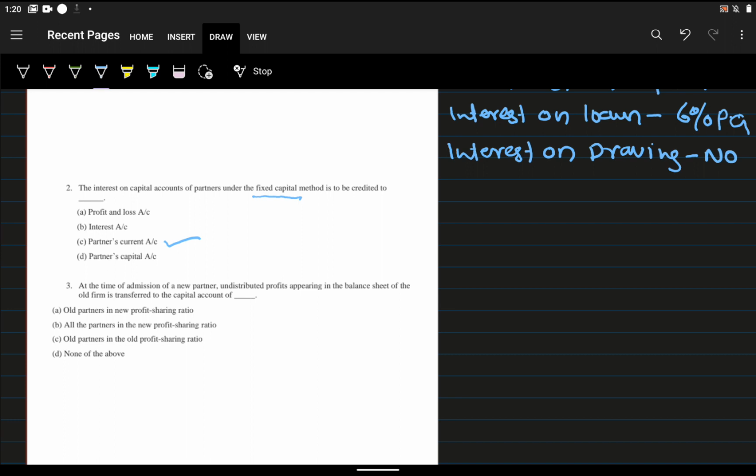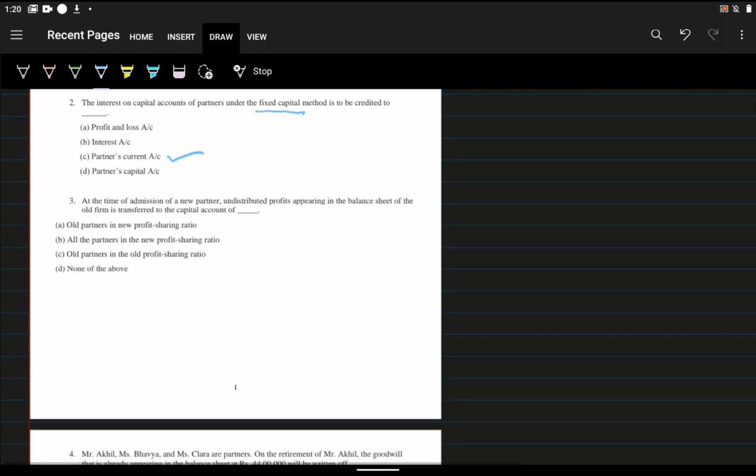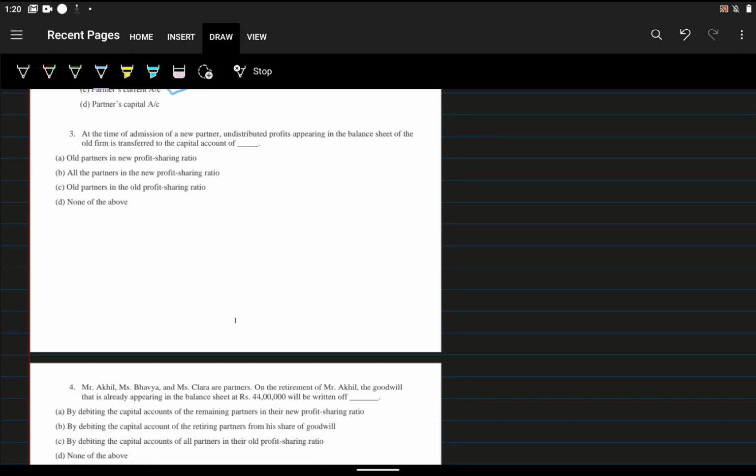Okay, so the third one. At the time of admission of a new partner, undistributed profit appearing in the balance sheet of the old firm is transferred to the capital account of dash. So what is the question? At the time of admission of a partner, think about the lesson on admission of a partner.